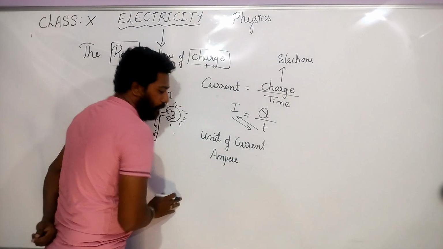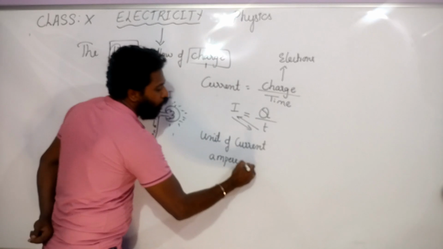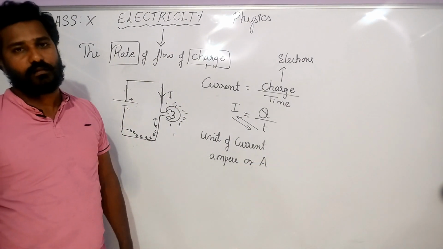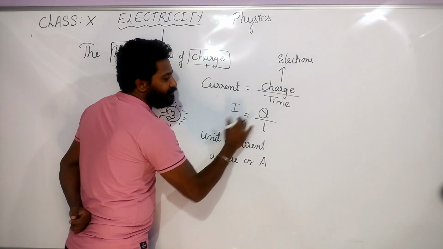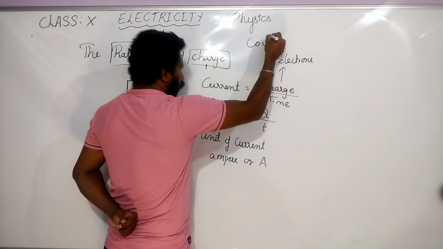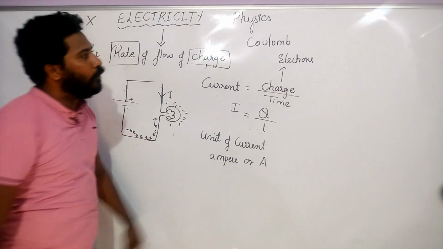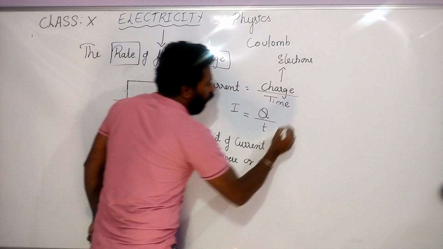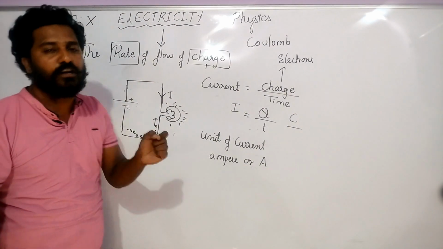Whenever you write ampere, the symbol is capital A. And what is the SI unit of charge? The SI unit of charge is coulomb, or we simply say capital C. That is the unit of charge.